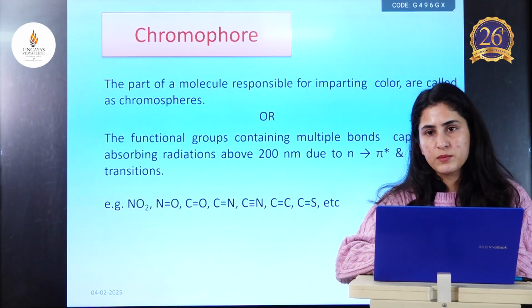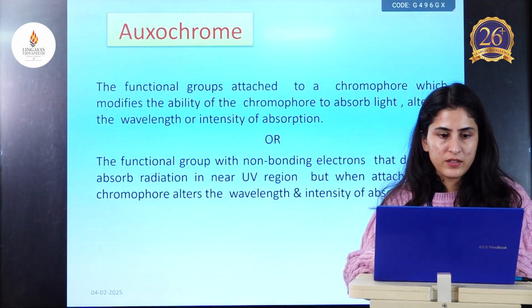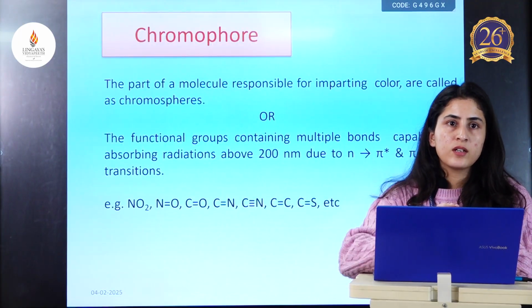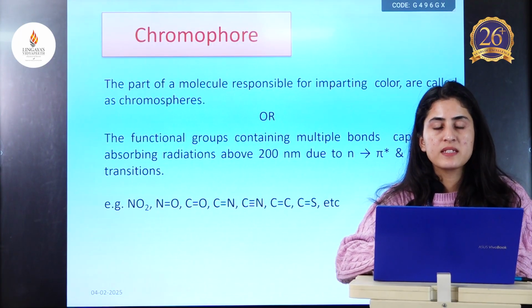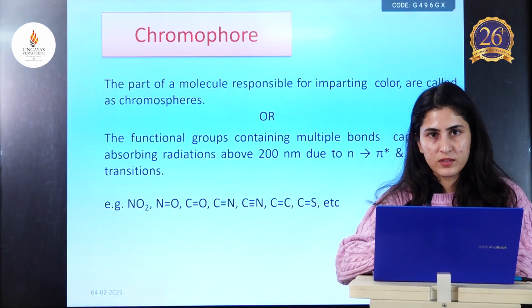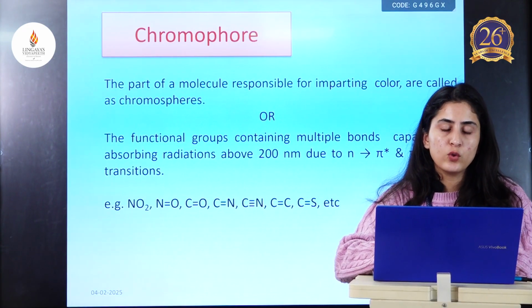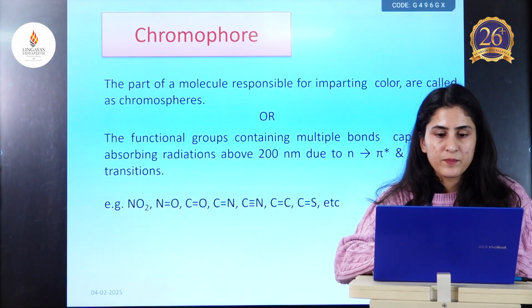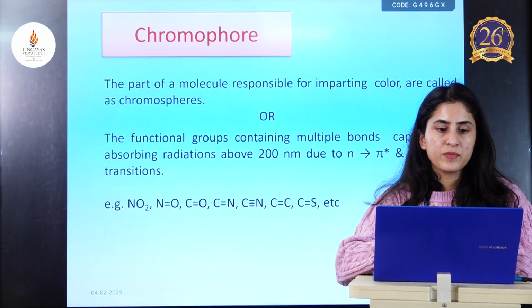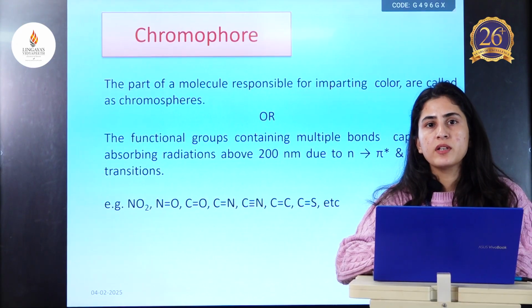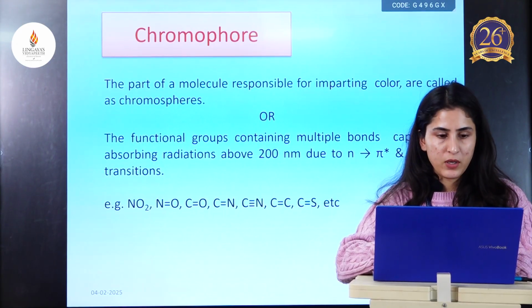Next we have two terms, chromophores and auxochromes. Chromophores are basically the groups which are responsible for absorbing UV and visible radiations, and the groups responsible for imparting color to the compound.